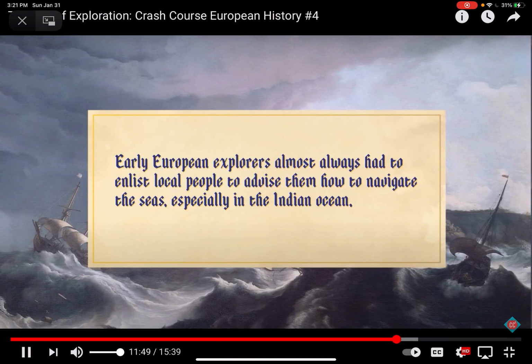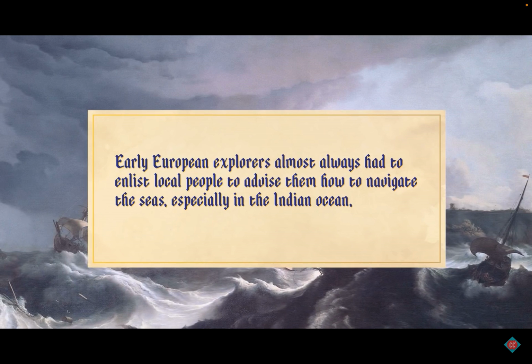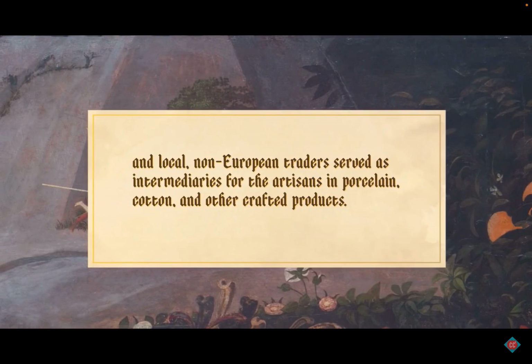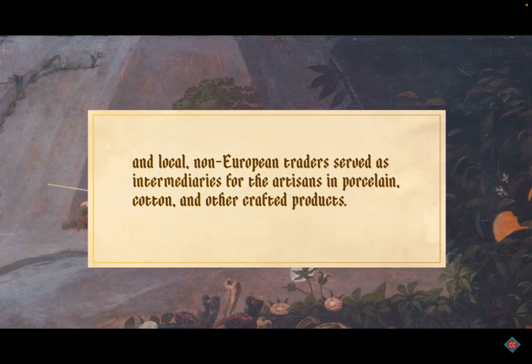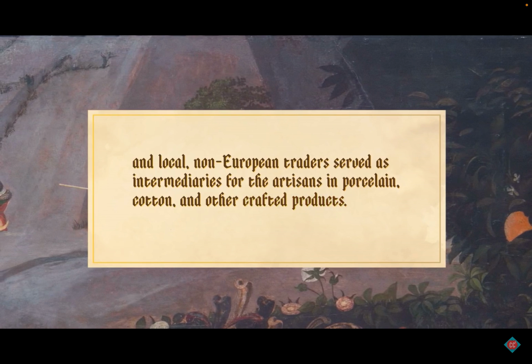Early European explorers almost always had to enlist local people to advise them in how to navigate the seas, especially in the Indian Ocean, and local non-European traders served as intermediaries for the artisans in porcelain, cotton, and other crafted products. Through them, Europeans slowly learned about trading procedures, sources of goods, and the means of judging quality.